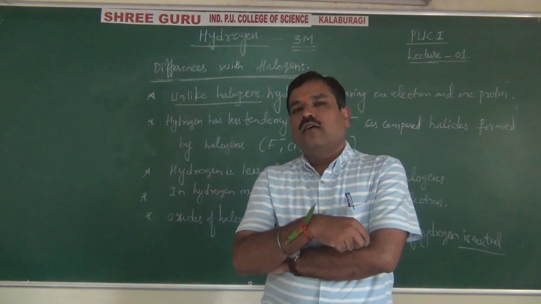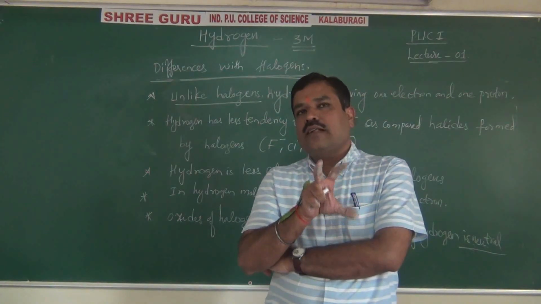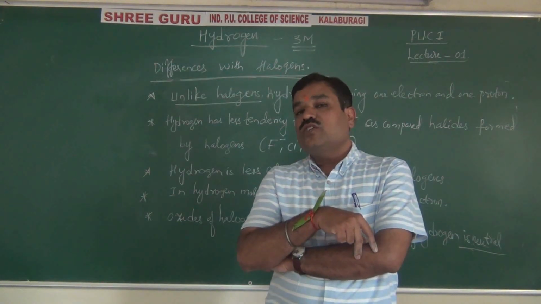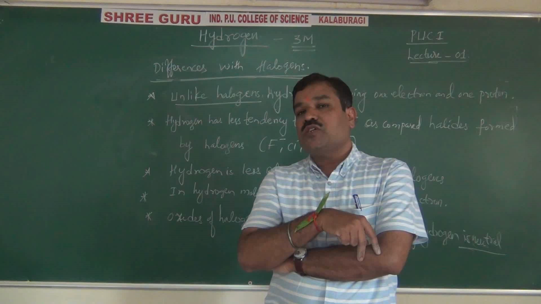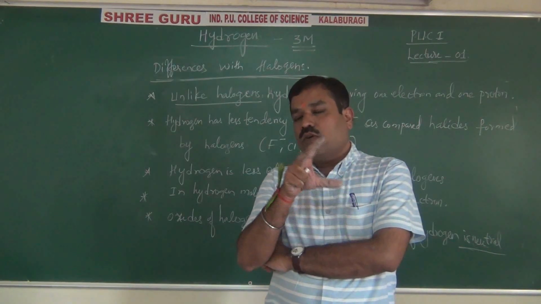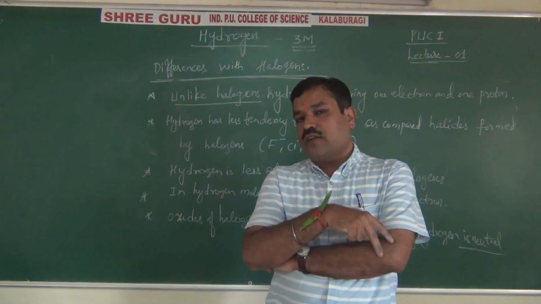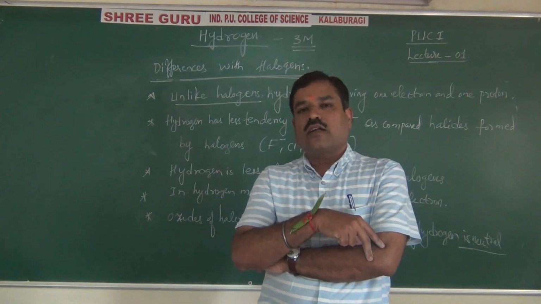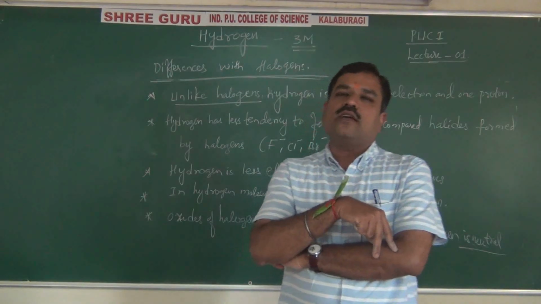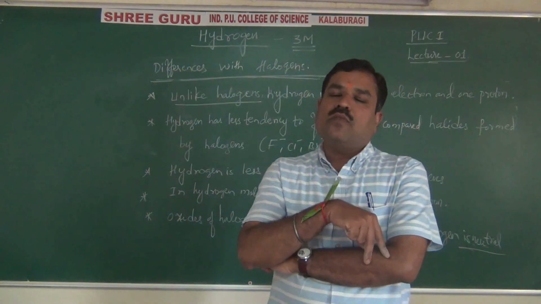Still today scientists are unable to give the exact position of hydrogen in the periodic table, whether to locate hydrogen in the first group, that is alkali metals of the S block elements, or to fix it in the 17th group, that is halogens in the P block elements.